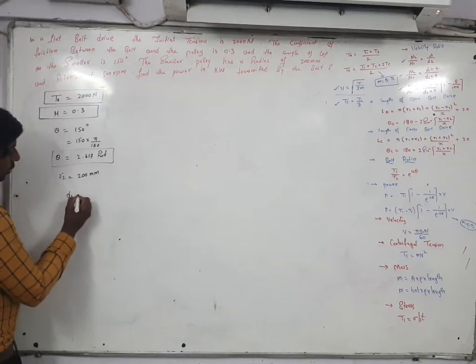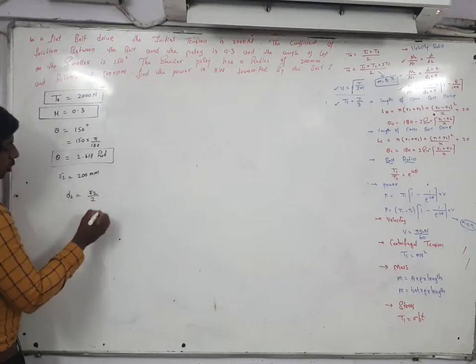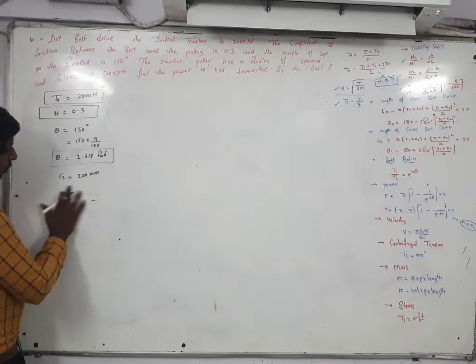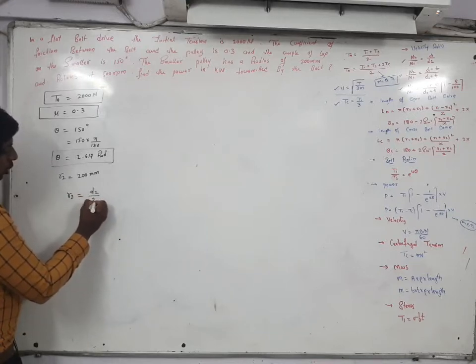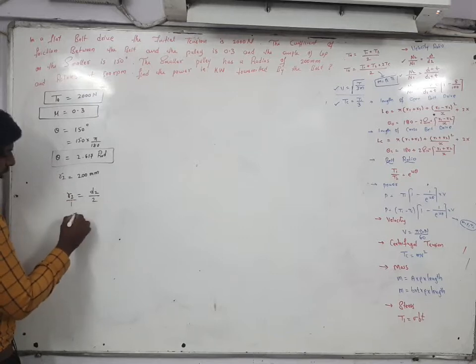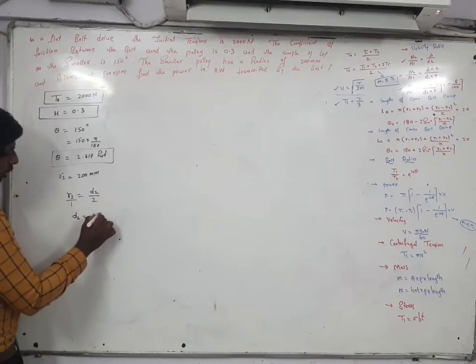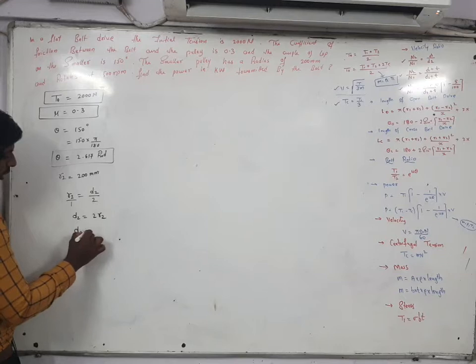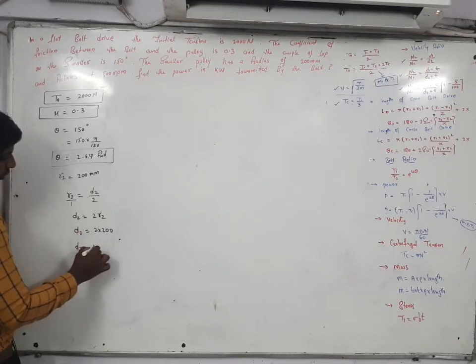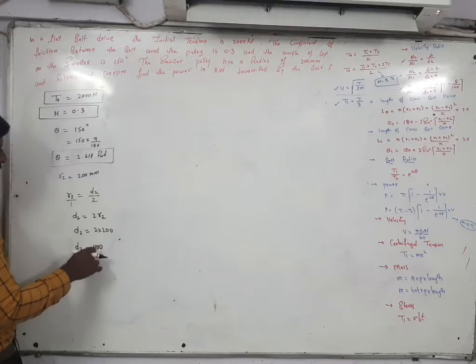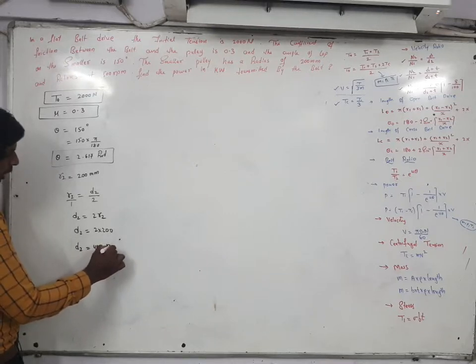R2 is equal to D2 by 2. Cross multiplying, D2 is equal to 2 into R2, which is equal to 2 into 200. D2 is equal to 400 mm.